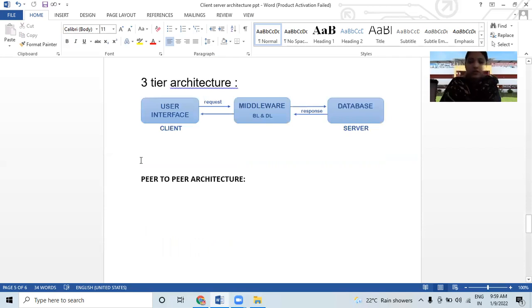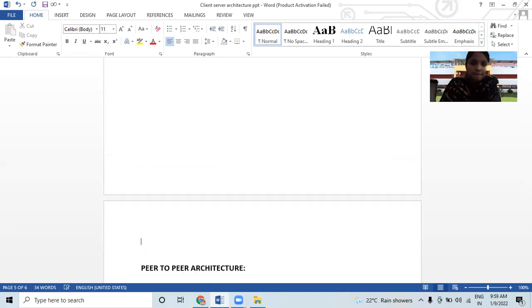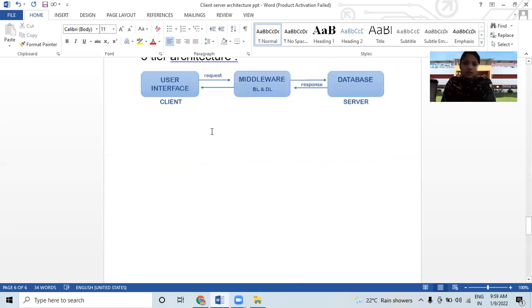Before peer-to-peer architecture, let's discuss the characteristics of client-server architecture. What are the characteristics, or features, of client-server architecture? It performs all activities according to system request and response, because the client first sends a request to the server, then the server sends a response with the required information.